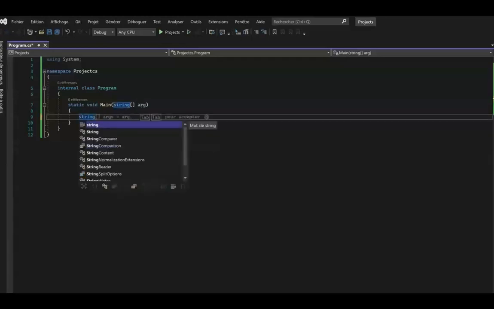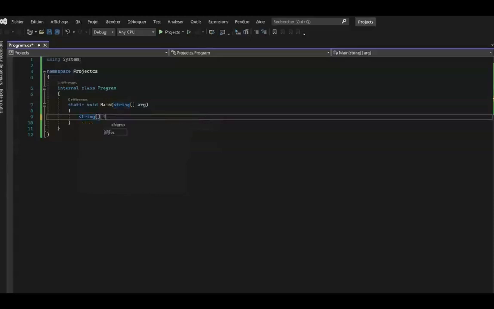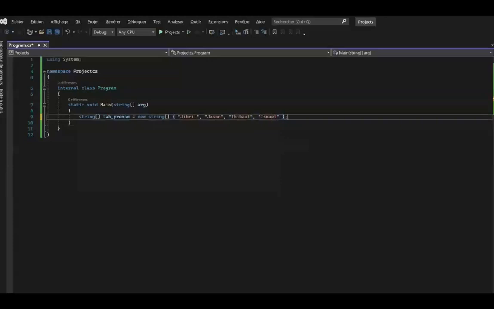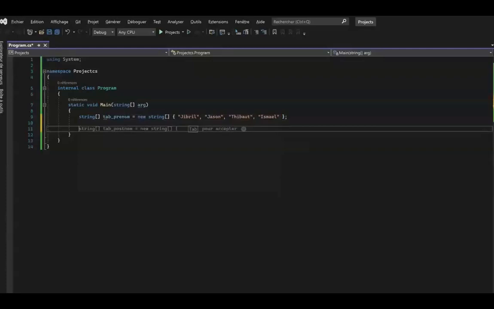Creating an array is simple. Indicate the type here, names, so it will be a string type. Then add brackets, and name this array tabName, for example. Then add an equal sign, and add new to create an instance of the array class. We then need to put the string type back in brackets and open braces to define the values of our array. I will put 4 names in this array. Type "Jibril" in quotation marks, then add a comma. "Jason" in quotation marks, add a comma. "Thibaut" in quotation marks, add a comma, and finally "Ismail" in quotation marks, and don't forget the semicolon after the braces.